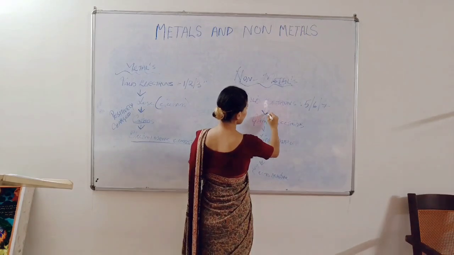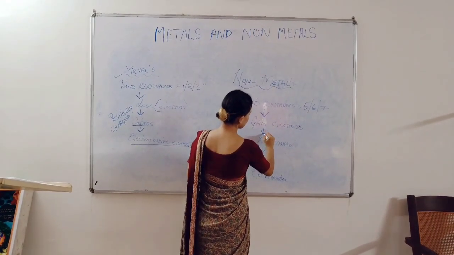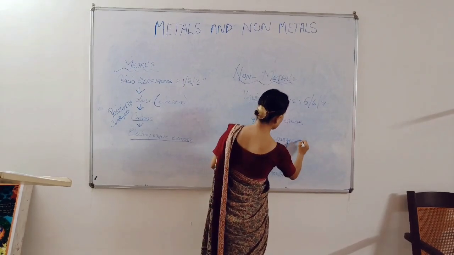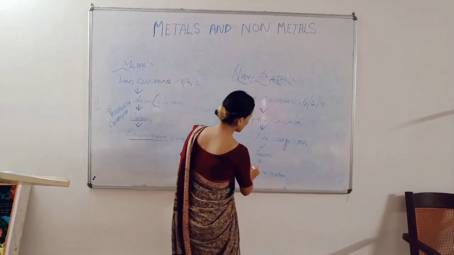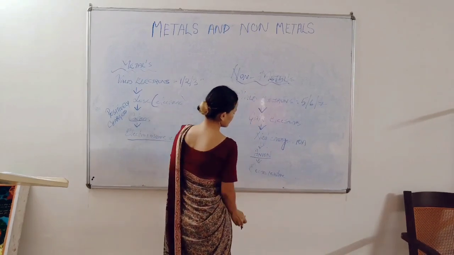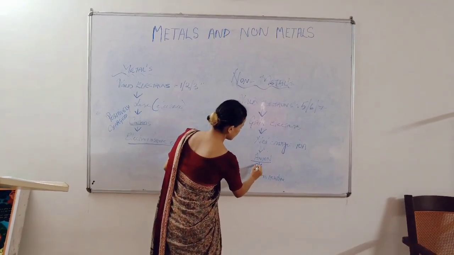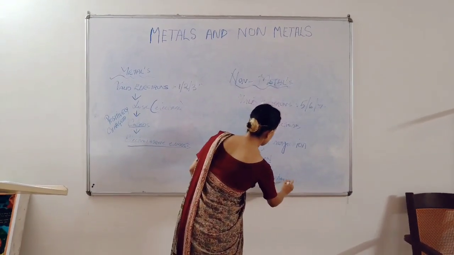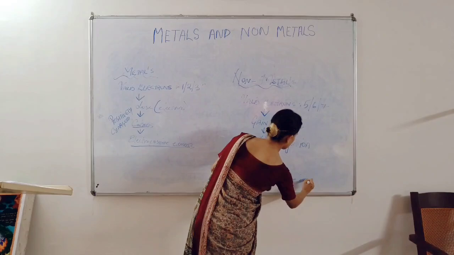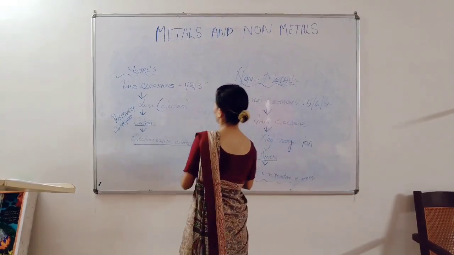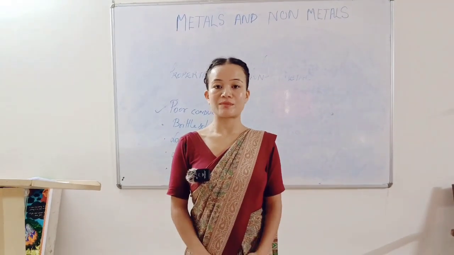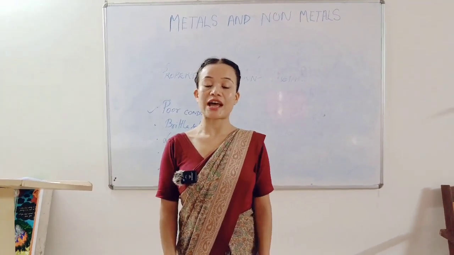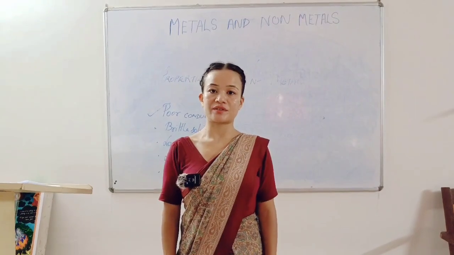So they gain electrons, which turns them into a negatively charged ion, making them electronegative elements. Again, what are nonmetals? Nonmetals are those which lack all the properties of metals.